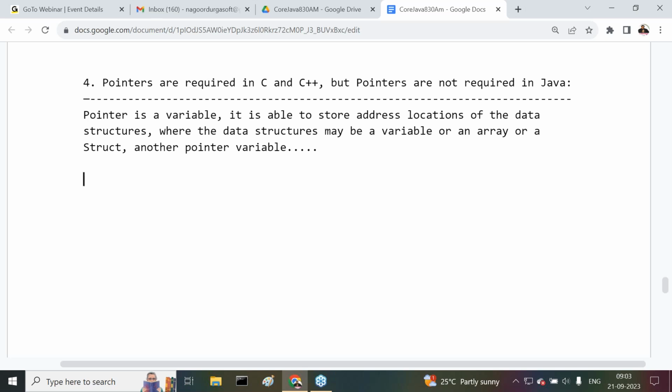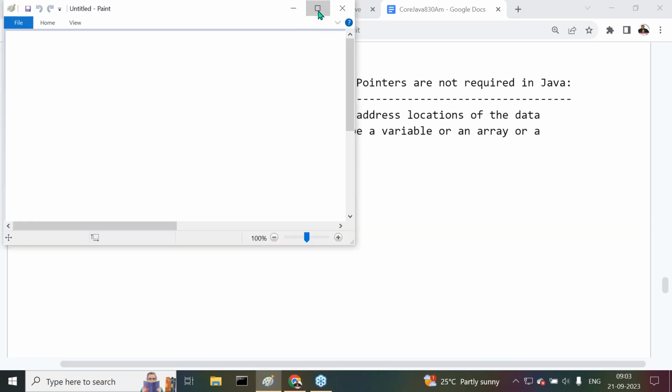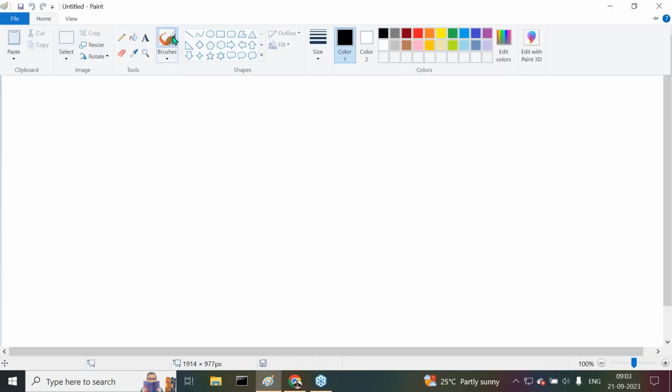Does everybody understand my point clearly? Okay, fine. This is clearly the meaning of a pointer variable. Next, after completion of this, how are we going to declare these pointer variables? How is it possible to declare them?